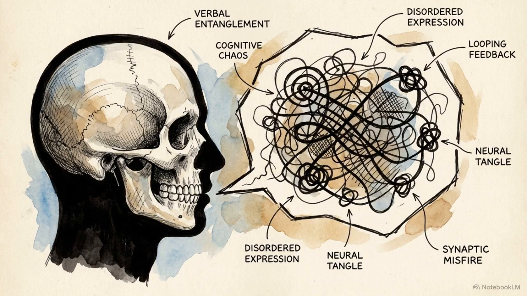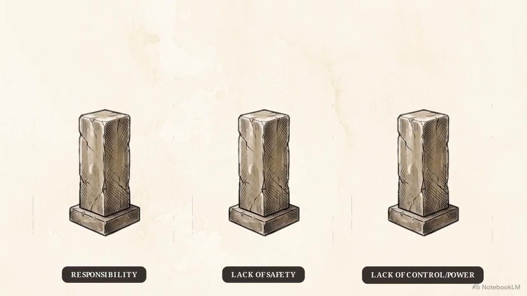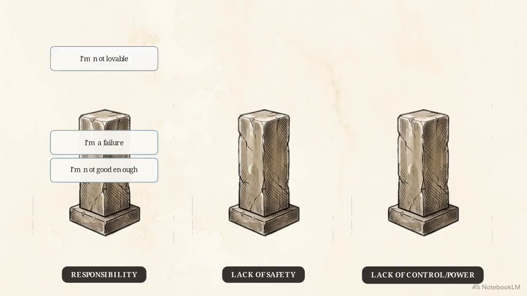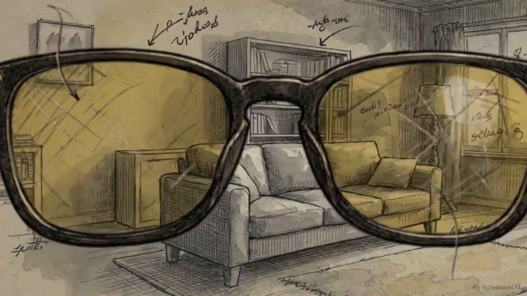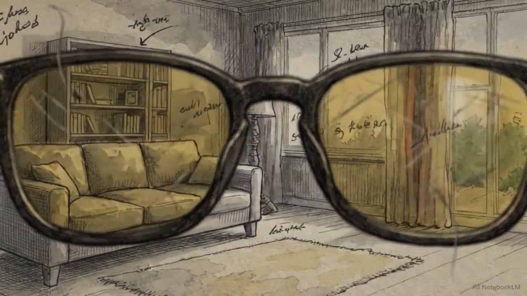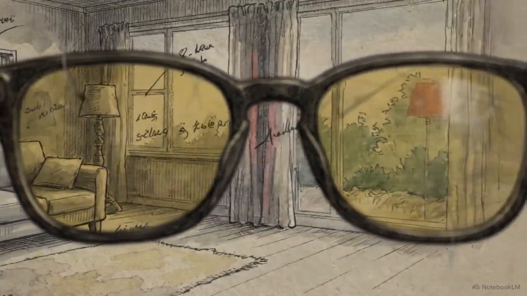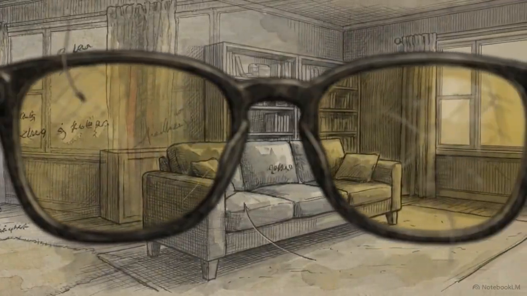Negative cognitions are the verbalized symptoms of unintegrated neural data. These beliefs generally fall into 3 categories: responsibility, lack of safety, and lack of control or power. These pillars function as corrupted lenses, tinting perceptions in relationships and leading to chronic feelings of being wounded or unappreciated.